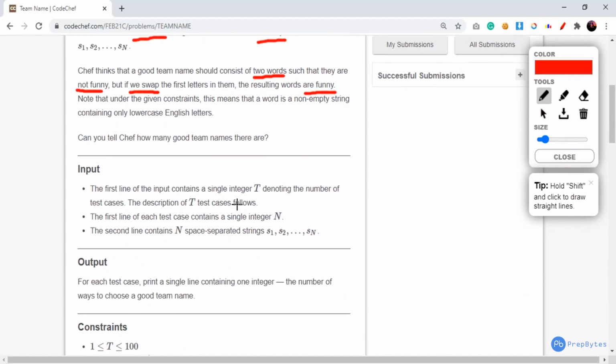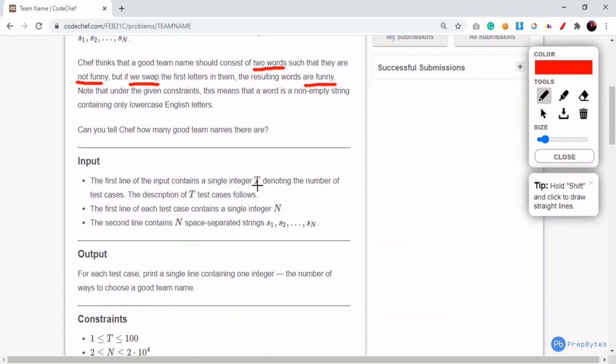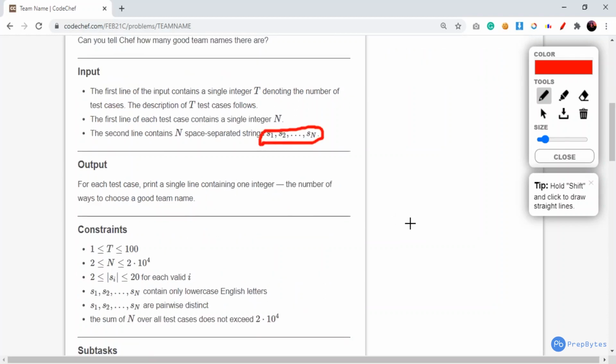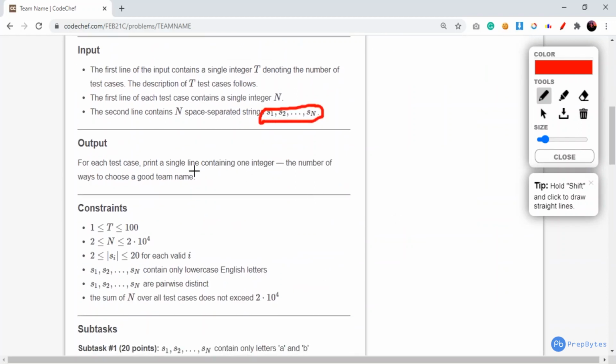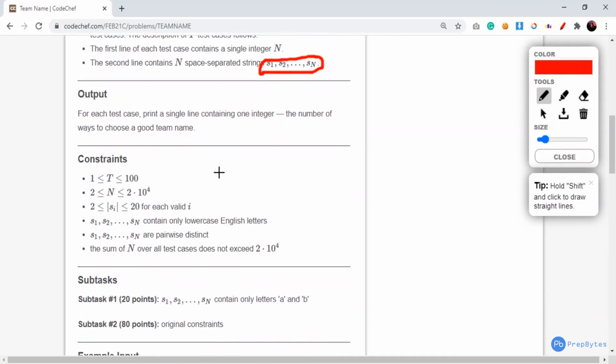Okay, let's move to the input. The first line of the input contains a single integer t denoting the total number of test cases, and each test case has two lines. The first line of each test case contains a single integer n. The second line contains n space separated words, which the chef finds funny. Now for each test case, we will have to print a single line containing one integer, that is the total number of ways to choose a good name for the chef, or in other words, the total number of good names for the team of the chef.